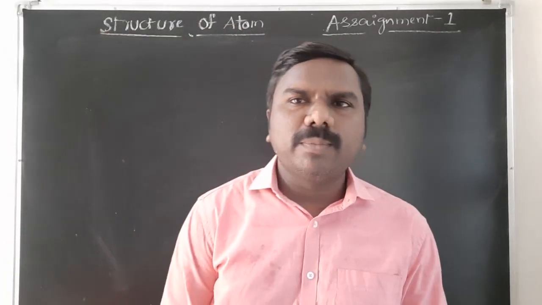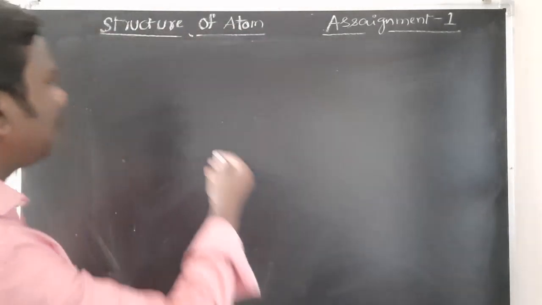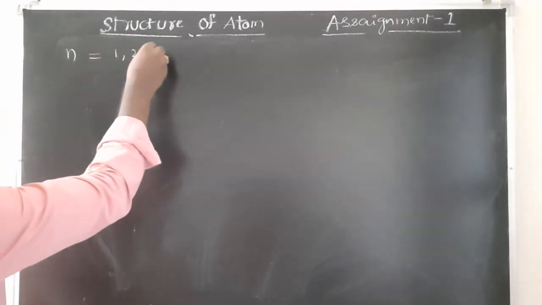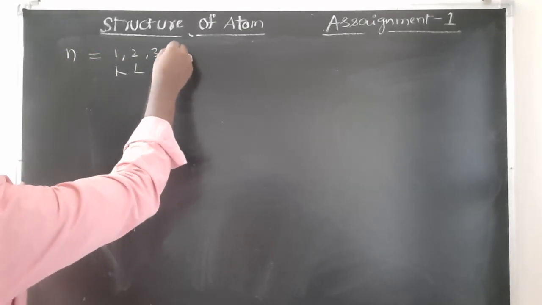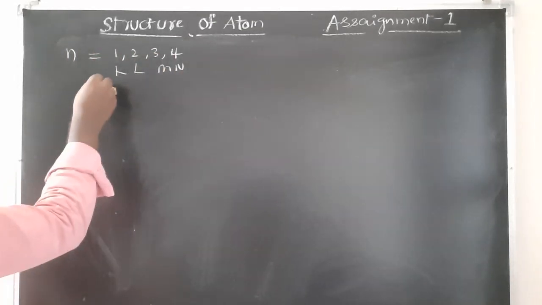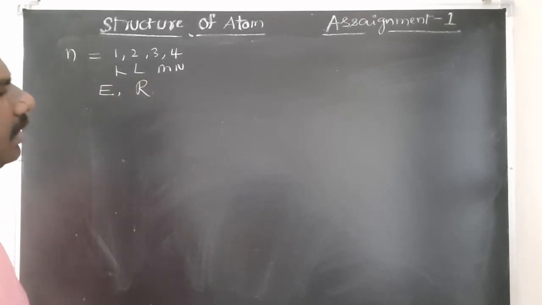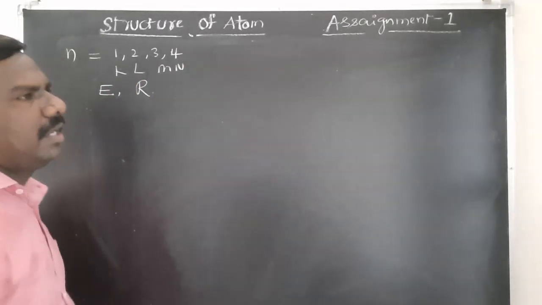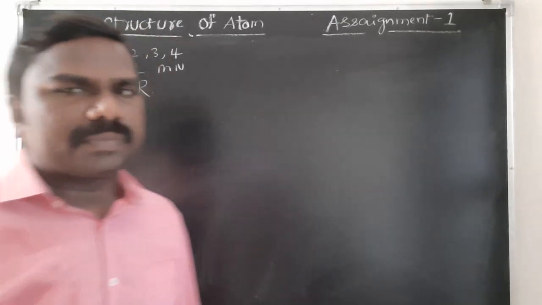Now, quantum numbers are very, very important. First one is the principal quantum number, that is indicated by n. So n values may be 1, 2, 3, 4, etc., otherwise K, L, M, N. We can represent like this. It represents the energy of an electron, the radius of an orbit, right? It is indicated by letter n, discovered by Niels Bohr. Remember these values, that's it.